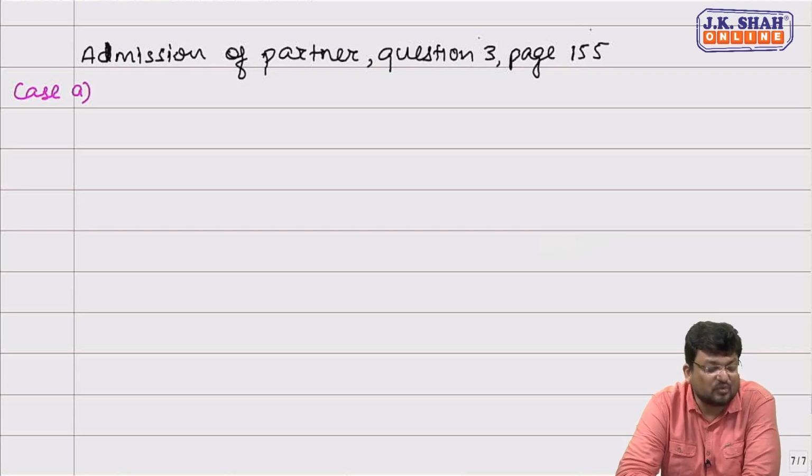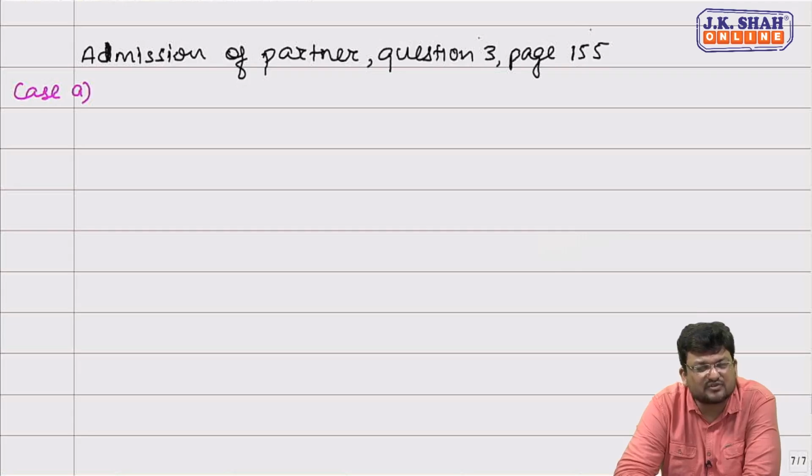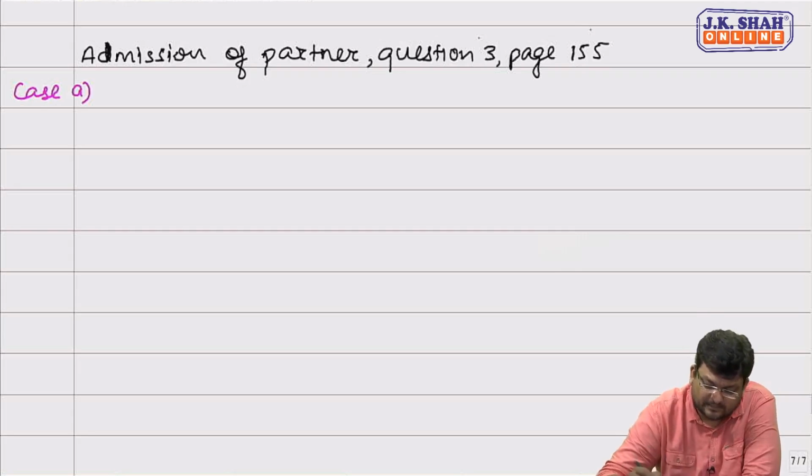See, there is no new partner getting admitted or a partner retiring. Only their profit sharing ratio is changing. C is acquiring 1/10 share from B. That means B is sacrificing 1/10 share in favor of C. So sacrifice of B is clearly given. We are supposed to calculate their new ratio. What will be A's new share, friends?